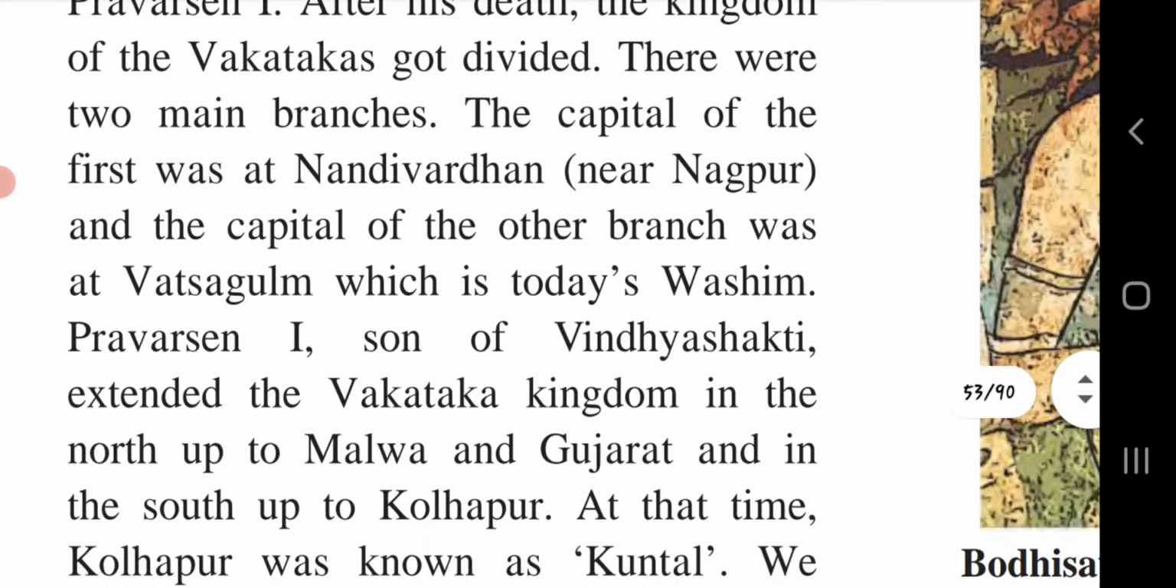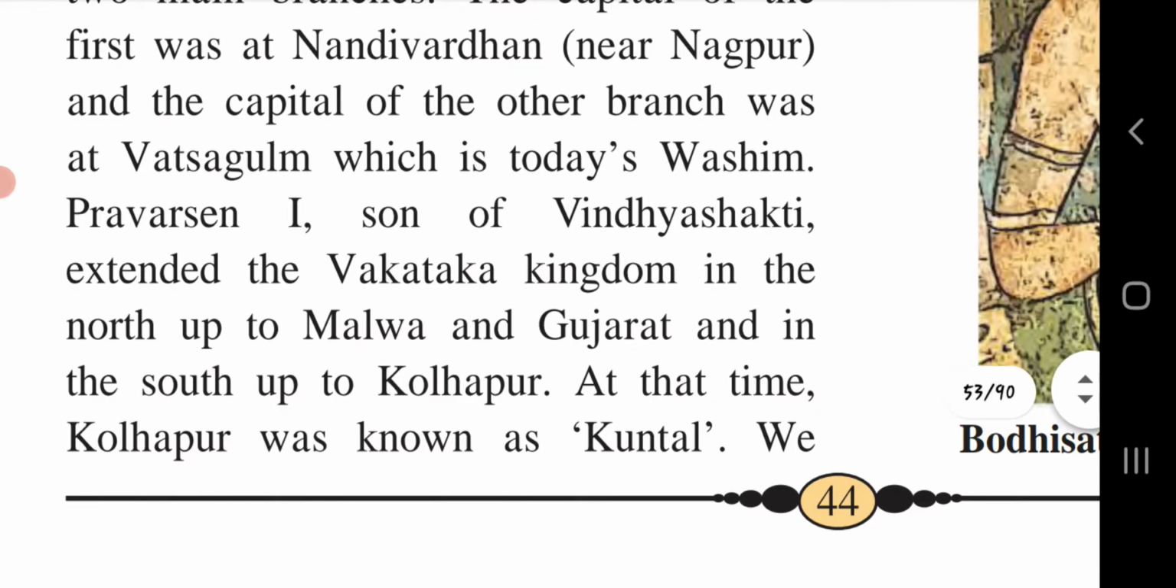Son of Vindhyashakti extended the Vakataka kingdom in the north up to Malwa and Gujarat, and in the south up to Kolhapur. So as the Vakataka king, the Vindhyashakti son Pravarsen I extended the power of the Vakataka kingdom from Malwa to Gujarat and from the south up to Kolhapur, and at that time Kolhapur was known as Kunthal.